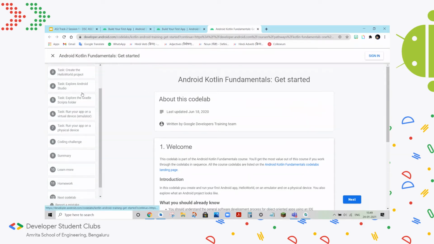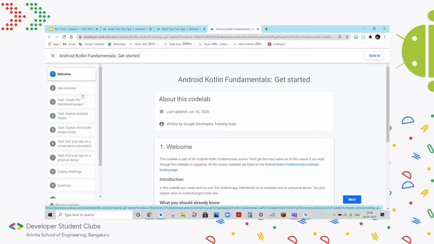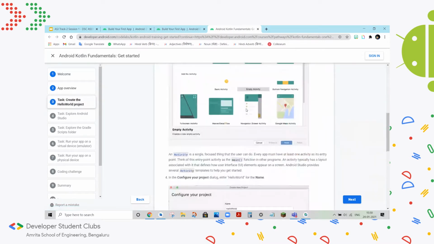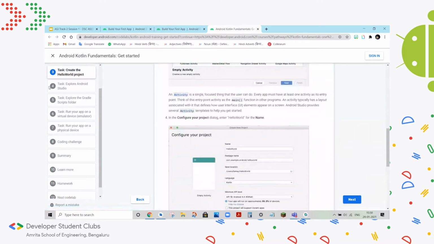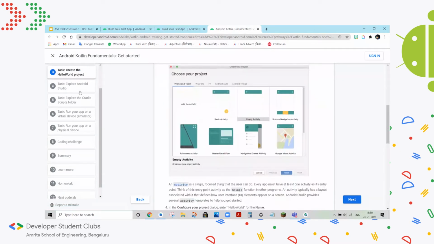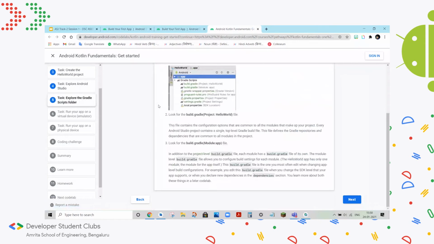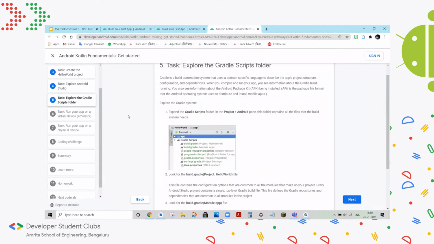Yeah, so you can see this code lab has many more tasks as compared to the first one. The starter code always gives you a page like this with the words hello world printed onto the screen. And this has quite many tasks: how to create the first project, exploring Android Studio, exploring other things in the startup project. Basically, I'll go through it very quickly now in the interest of time.